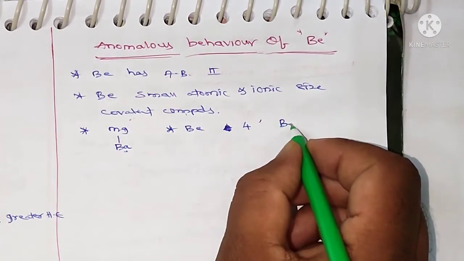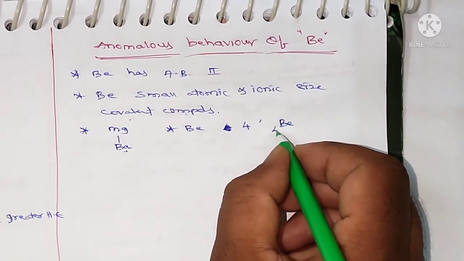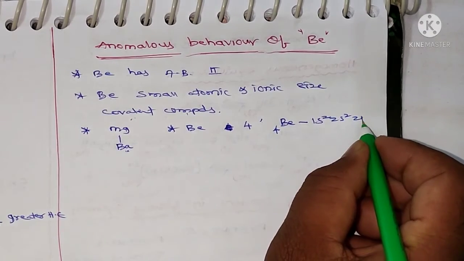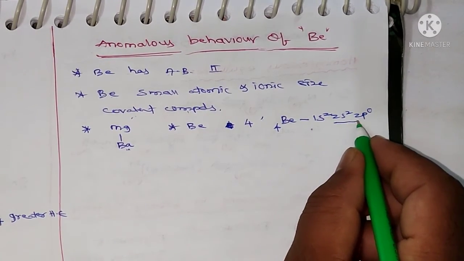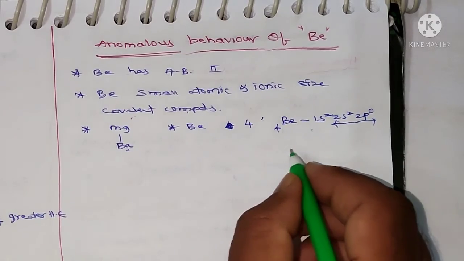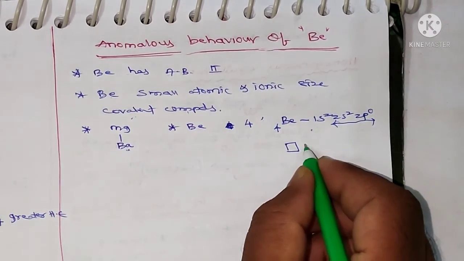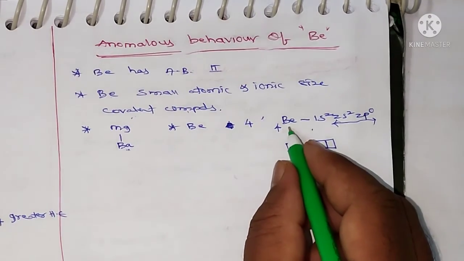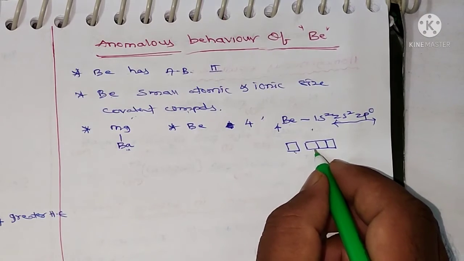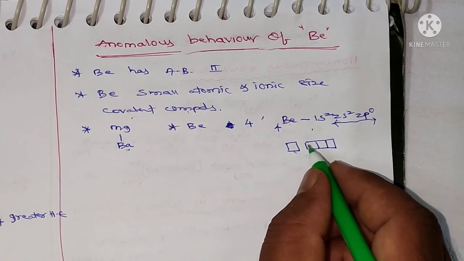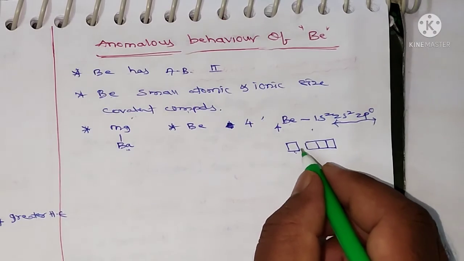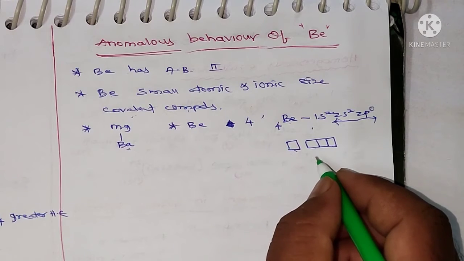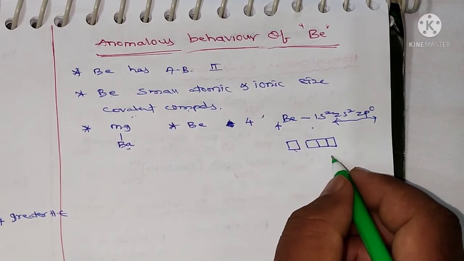So if you take beryllium, its atomic number is 4 and electronic configuration is 1s2, 2s2 and 2p0. This is the outer shell. In that outer shell we have 2s orbital and 2p orbital. So beryllium has only 4 empty orbitals, so it can exhibit only up to 4 coordination number. So beryllium does not exhibit coordination number more than 4.